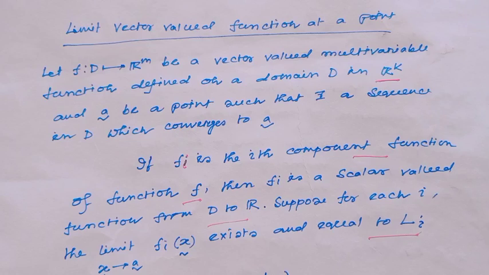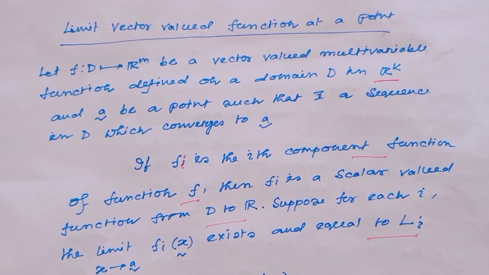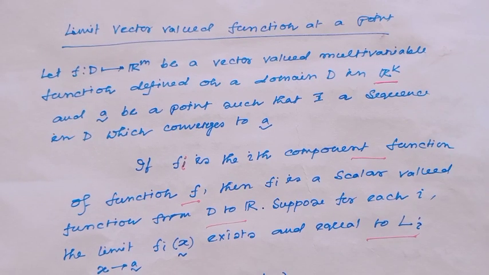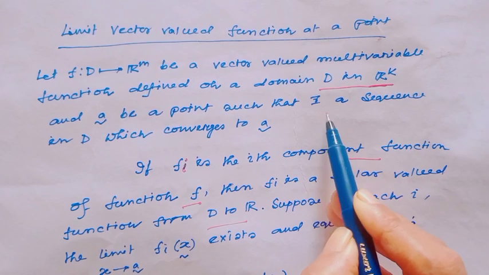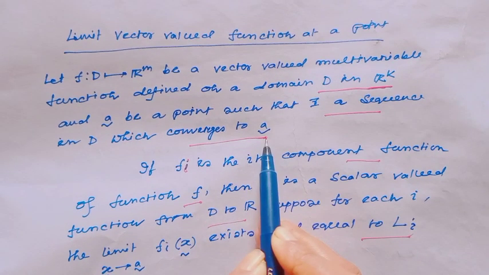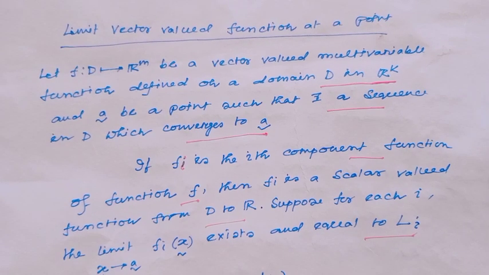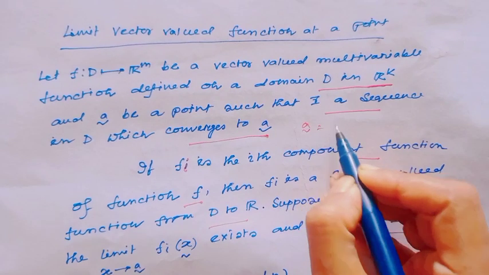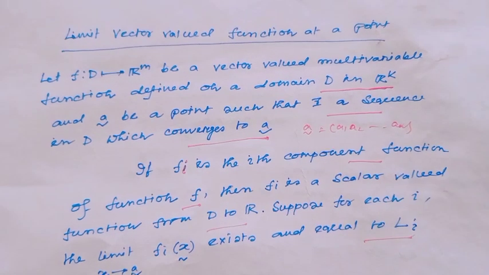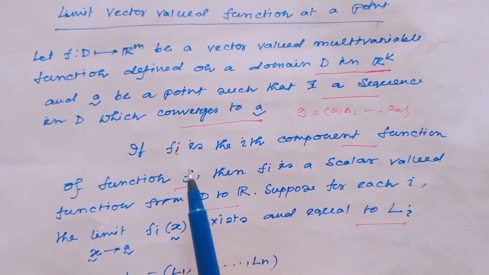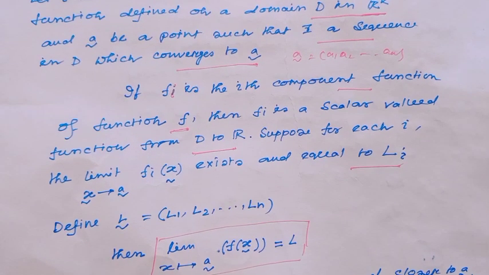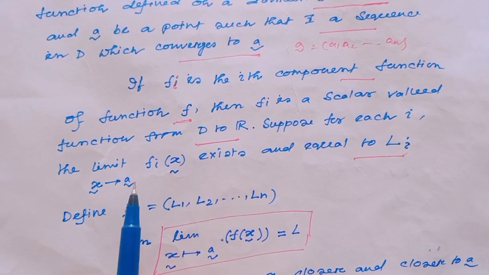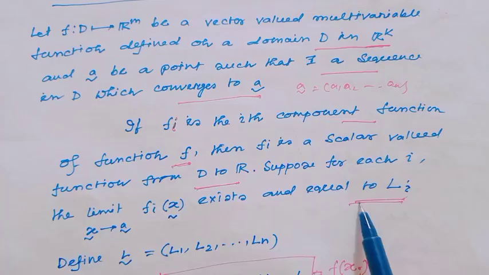For this, consider a function f from D to R^m, which is a vector valued multivariable function defined on the domain D in R^k, and consider ã to be a point such that there exists a sequence which converges to ã. Here ã is actually a vector, meaning a1, a2 up to an, and if the ith component of the function f is fi, then fi would be a scalar valued function from D to R. And suppose for each i the limit as x̃ goes to ã of fi(x̃) exists and equals Li.